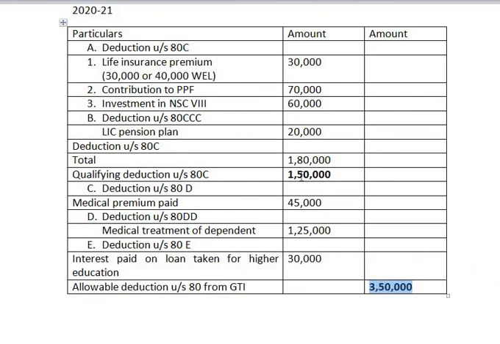Only for section 80C we have to find out the maximum limit of deduction. That is total all under section 80C, find the total and compare it with the maximum limit, that is 1,50,000. Whichever is less is qualifying amount of deduction. Rest all deduction sections are added into it. Then we get the total deduction under section 80 from gross total income.